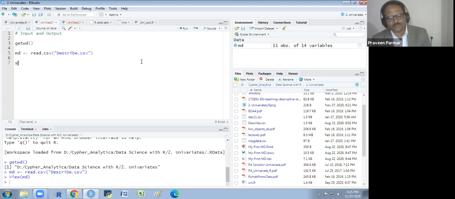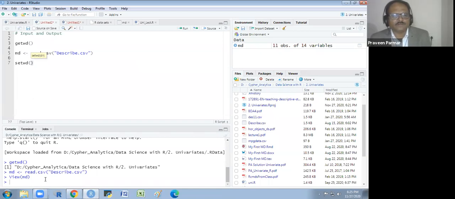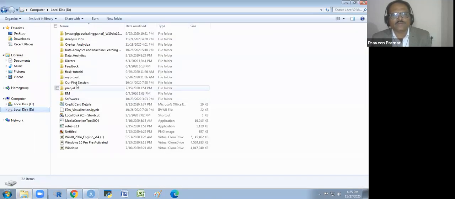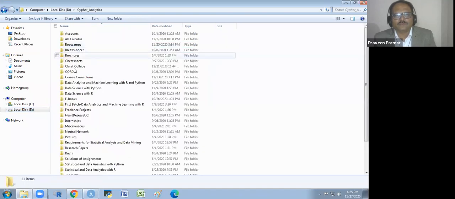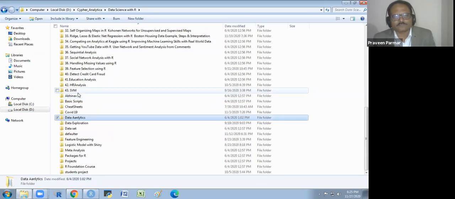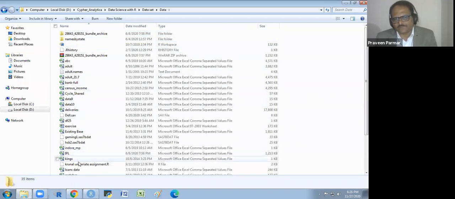So I will write down the function setwd, set working directory. And one option is that I will just click on the folder and I will go to that folder where my files are kept. Here are the files.